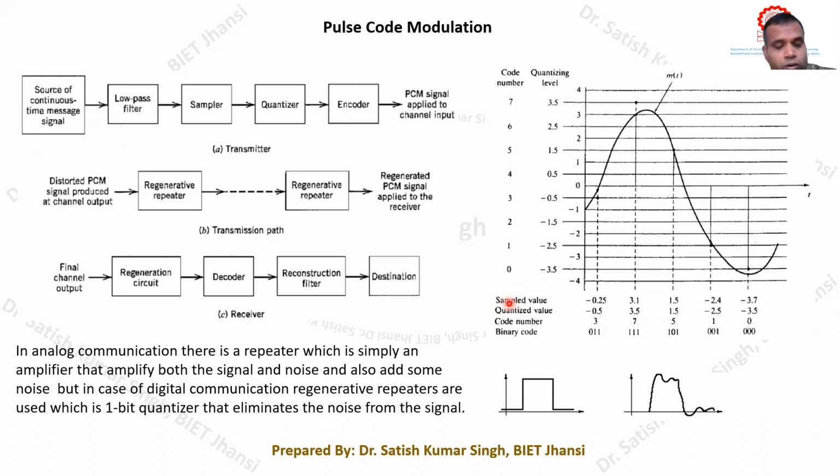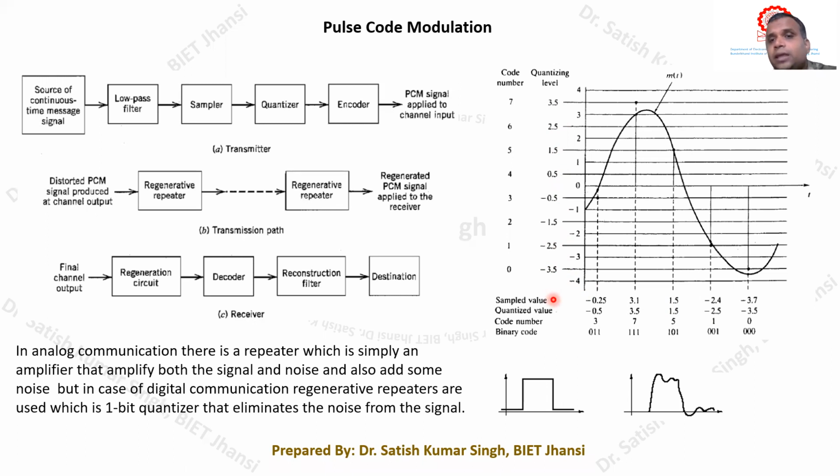Predefined quantized levels. So once we got these quantized levels, for example, in this case we have different quantization levels. If we start with minus 3.5, then here you can count how many quantization levels we have. The first quantization level is this: 1, 2, 3, 4, 5, 6, 7, 8. So there are a total of 8 quantization levels that we have defined in this case.